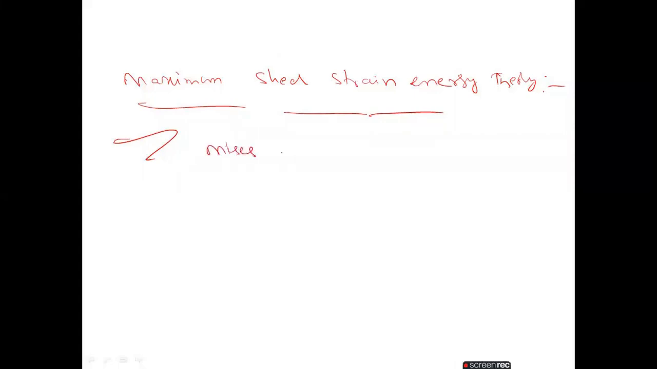Today in class we are going to discuss the maximum shear strain energy theory. Here the maximum shear strain energy theory is always the same as the previous one, but this theory is due to Von Mises and Hencky. That's why we call it the Mises-Hencky theory. This theory is also called the energy of distortion theory.